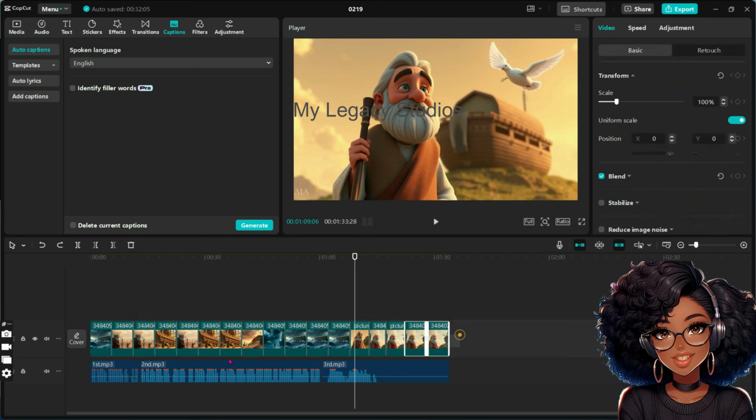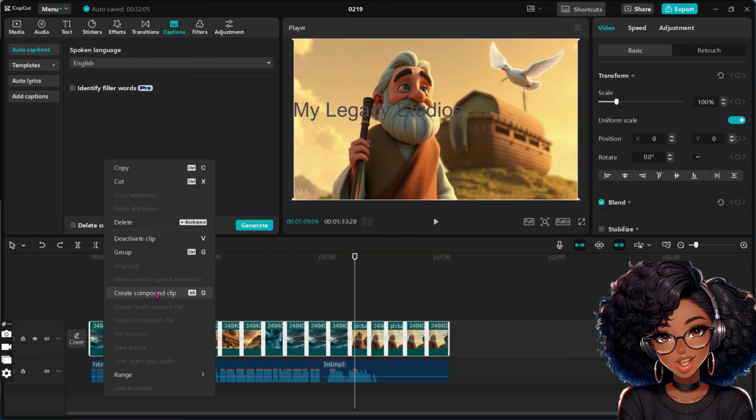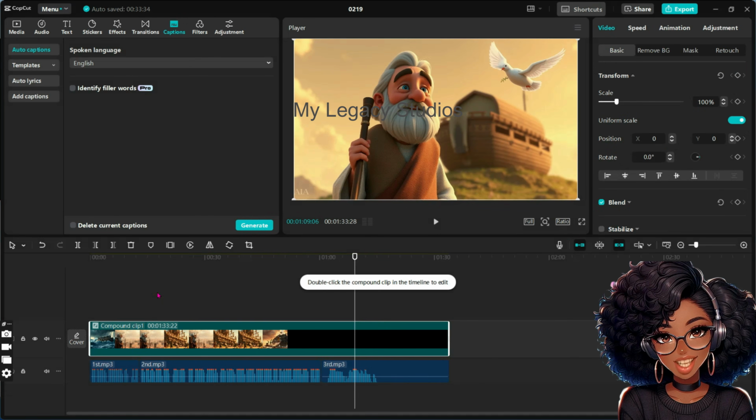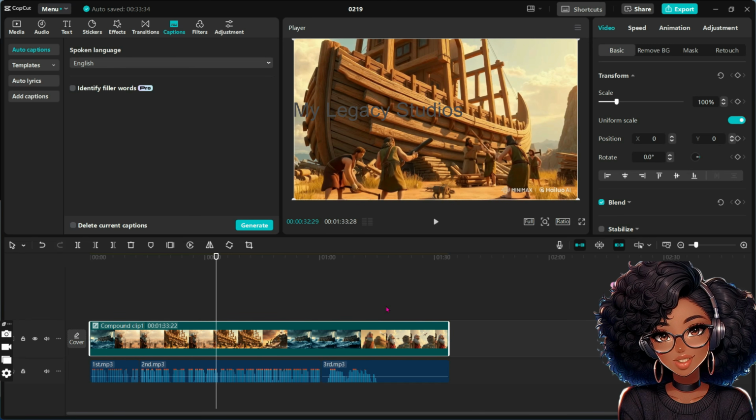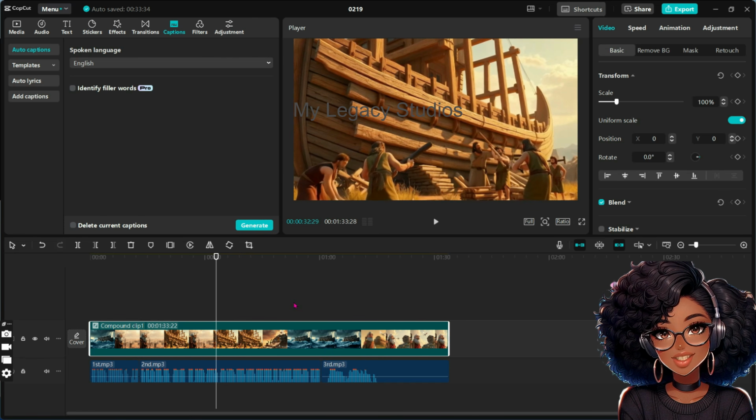To do this, simply select all the video clips on the timeline, right click on one and click on compound clip to merge all together. So now the next thing we're going to do is to remove the watermark we have on the video. Simply select the video like this on your timeline and use the dot at the corners to drag your clip forward to hide the watermark. So we're going to stop here.